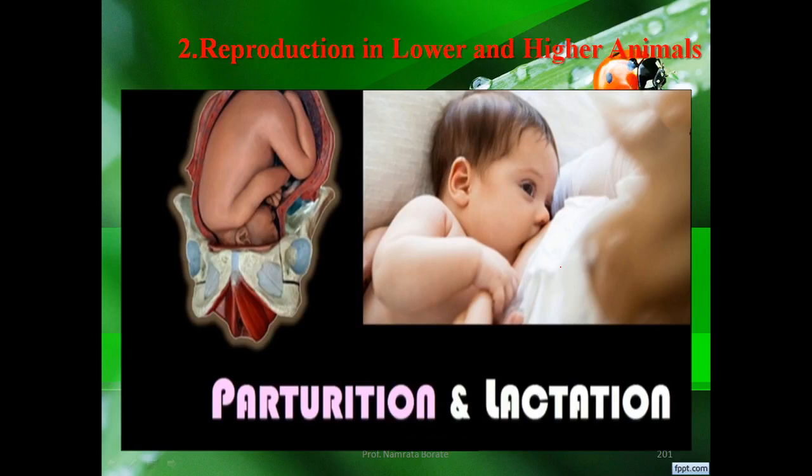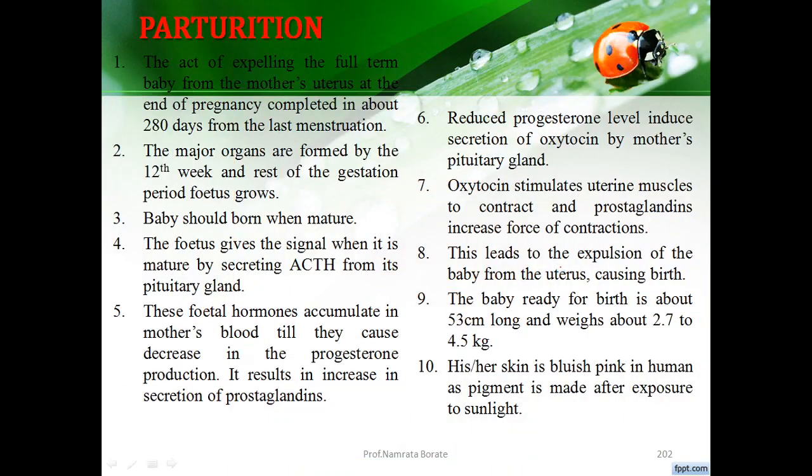Today we are going to continue the next part of this topic, that's parturition and lactation. As humans are viviparous, they give birth to their young ones. Parturition is the process of giving birth to a baby.